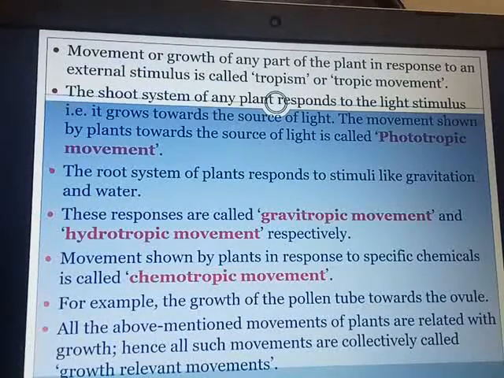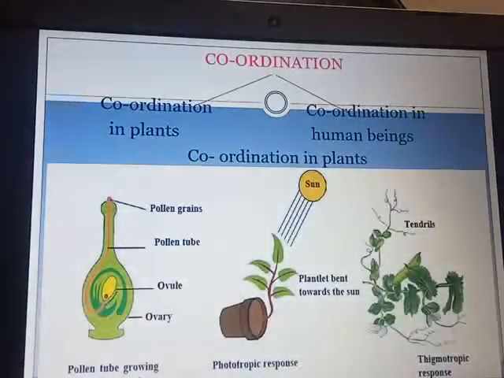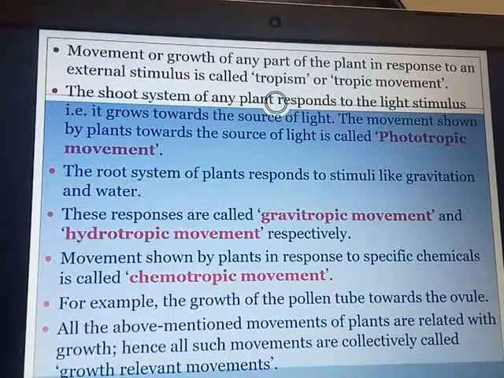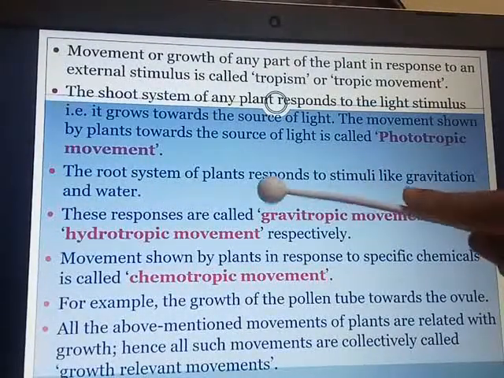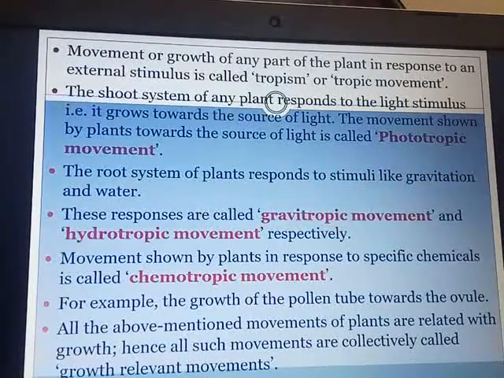This movement which is shown by the plants towards the source of light is called phototropic movement. We have seen that any seedling which is kept in the dark slowly moves towards the source of light, that is phototropic response. Our next response is the root system of the plant. It responds to stimuli like gravitation and water. These responses are called gravitropic, as it is related to gravitation, and hydrotropic movement, related to water.